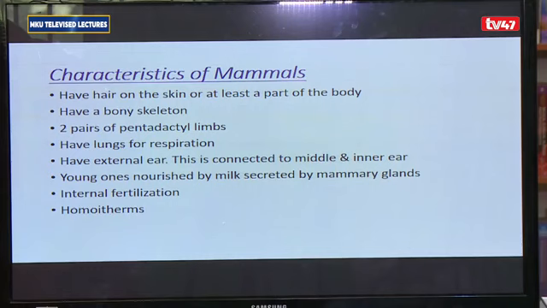And then you've got mammals that give birth to young ones that are not very mature, so they cannot survive well on their own. So these mammals have got a pouch called a marsupium, where the young ones complete development before they can move out to live on their own. For such mammals, we put them in the subclass Marsupialia, which refers to pouched mammals, meaning they have got a marsupium.